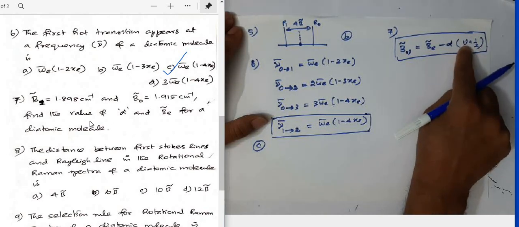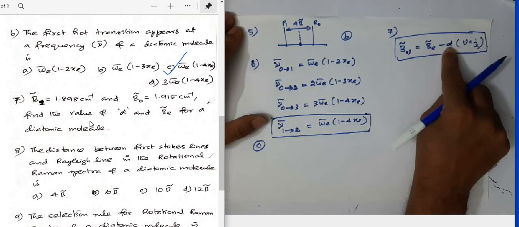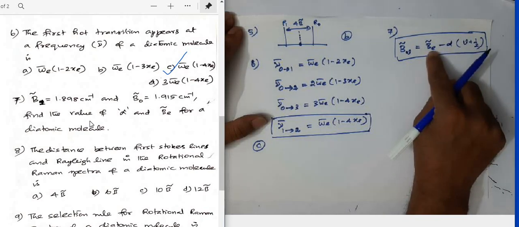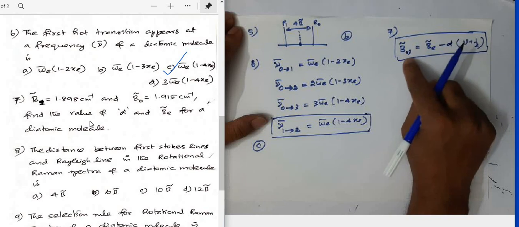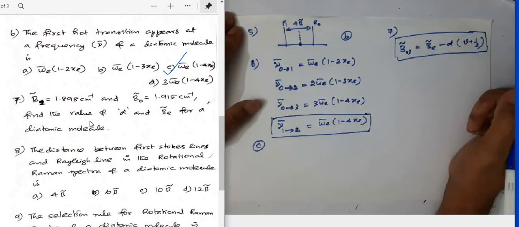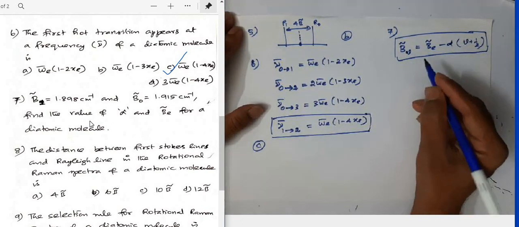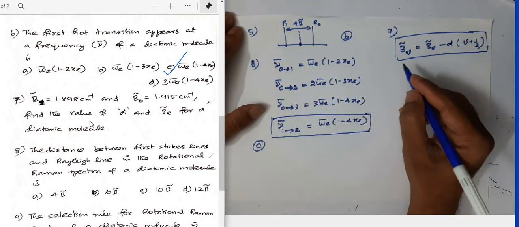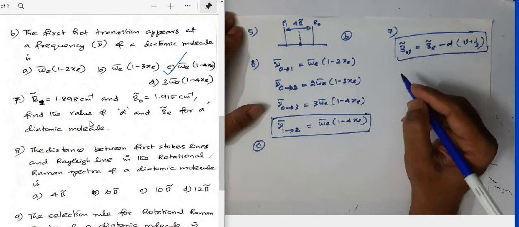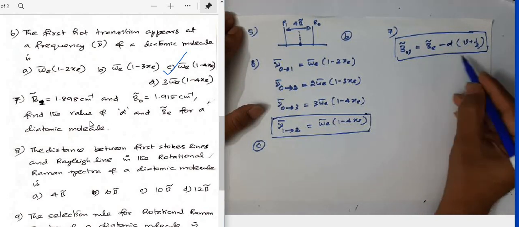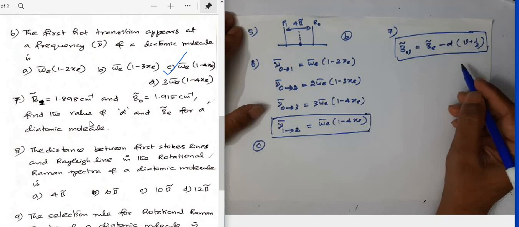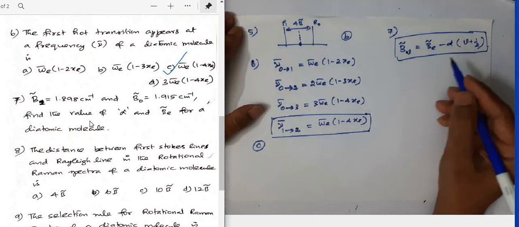Here v is the vibrational quantum number, alpha is the vibration-rotation interaction constant, Be is the equilibrium rotational constant, and Bv is the rotational constant for a given vibrational state. Now the values for B0 and B1 are given, so we need to write two linear equations.